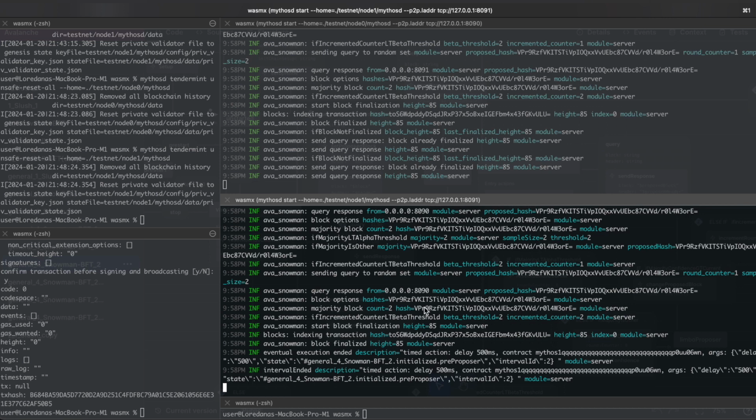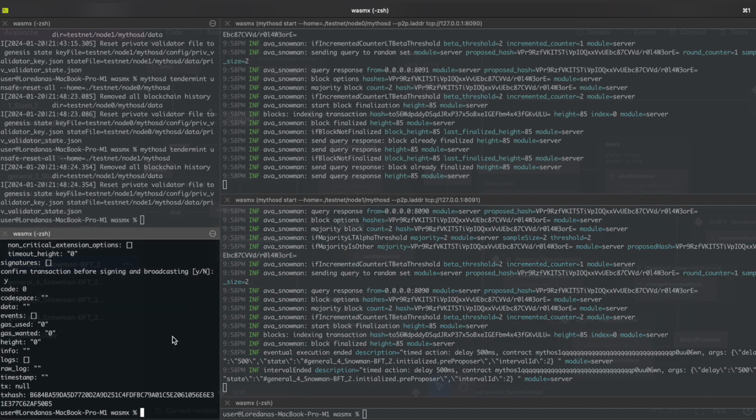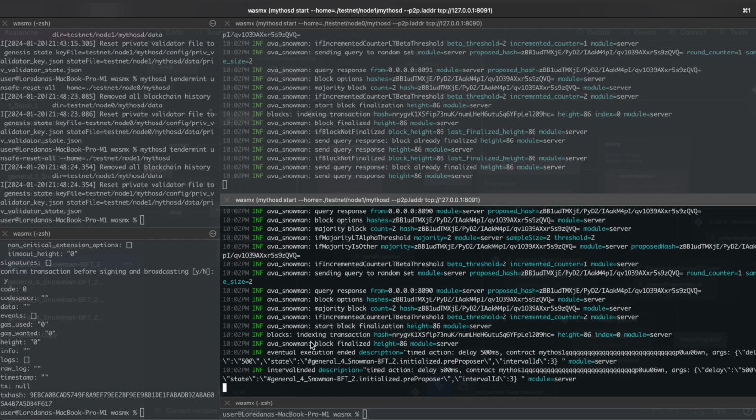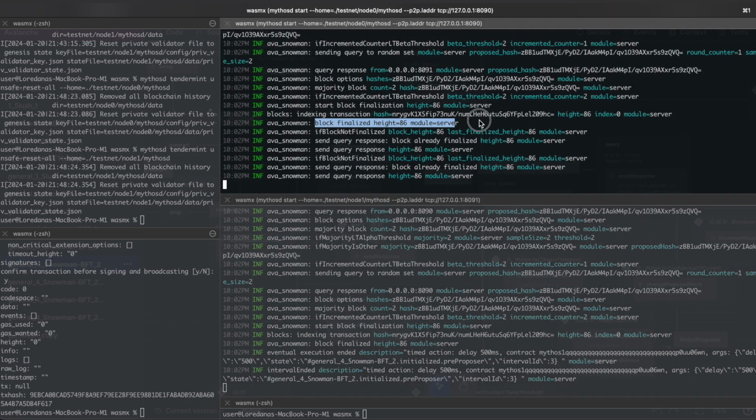And we can continue and send another transaction, and now we are at block 86. Now, this is a simplified version of Avalanche-Snowman, shown on only 2 nodes. Ideally, this algorithm should be shown on at least 20 nodes with at least 2 competing blocks to actually see the network sampling and propagation. Also, this demo does not tackle what happens when several blocks are proposed at the same time by different nodes.